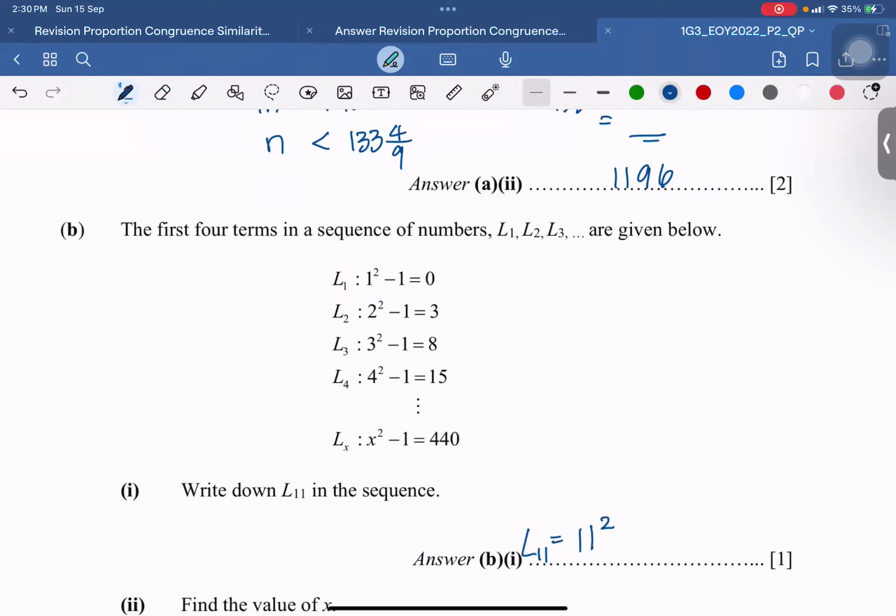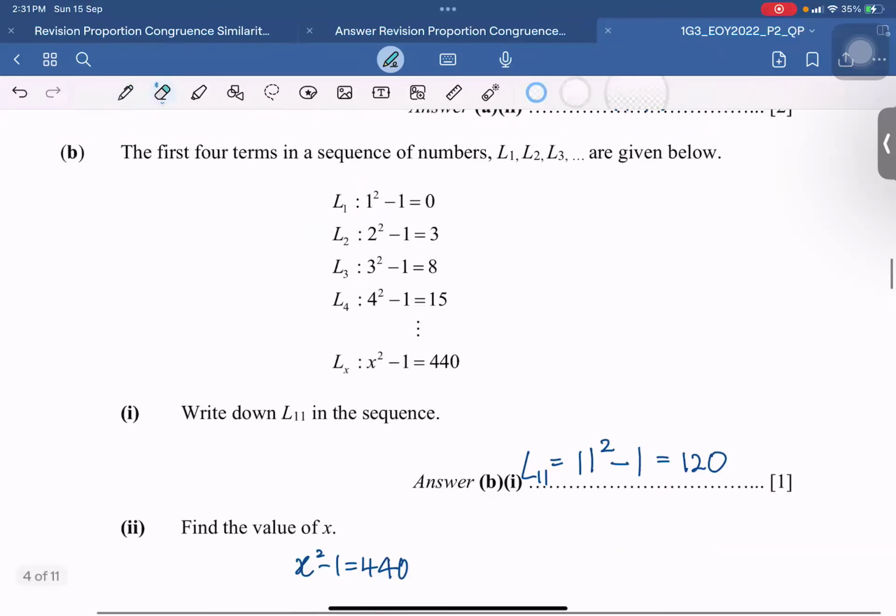Then all of them have a -1, -1, -1, so just -1. In order to complete the sentence, it's not just like that only. They want the whole line, so you must complete it. You write 11 square -1, find the answer, equals to 120. Write the whole line as your answer. Okay, so in this case, I forgot this is dot dot.